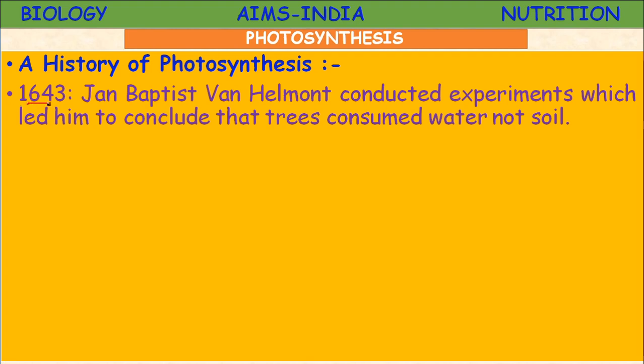In 1643, a scientist by name John Baptist Van Helmont, whom you studied in 7th class, conducted experiments which led him to conclude that trees consumed water, not soil.